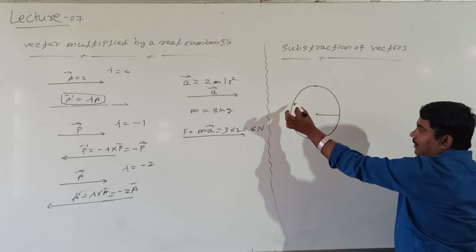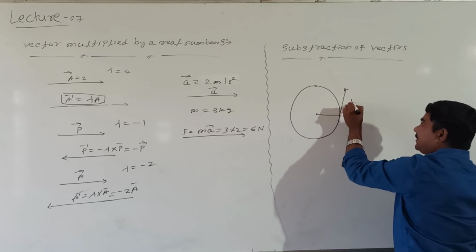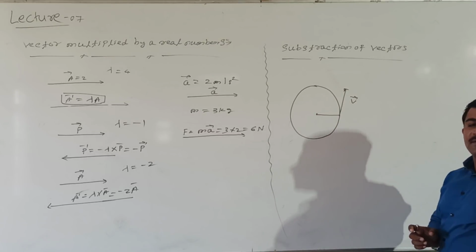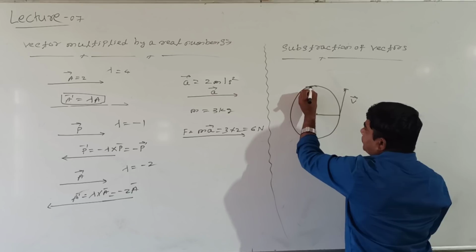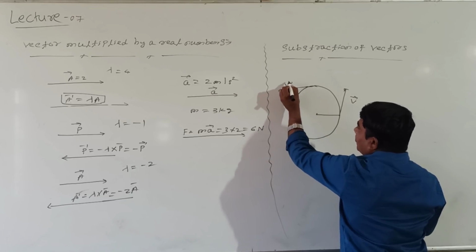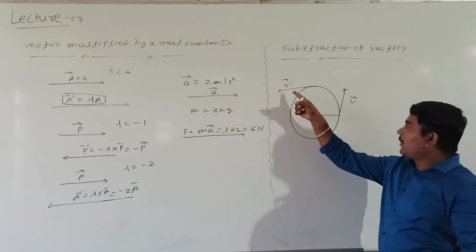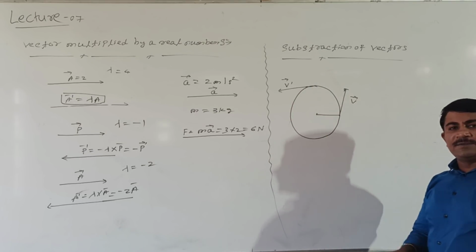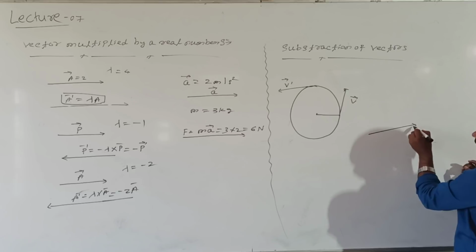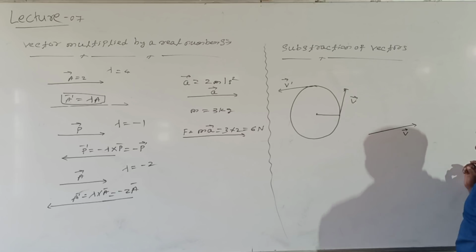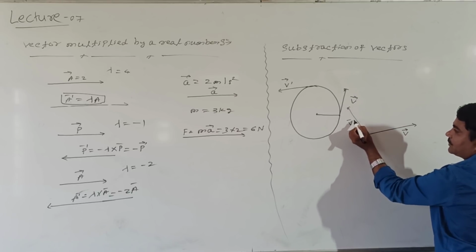We know that when a particle moves in a circular path, at every point if we draw the tangent, this gives the velocity V. But when the particle is here, if we draw the tangent, this gives the velocity V dash. One vector is going in one direction, represented by V, and another vector is going in another direction, which we call V dash.